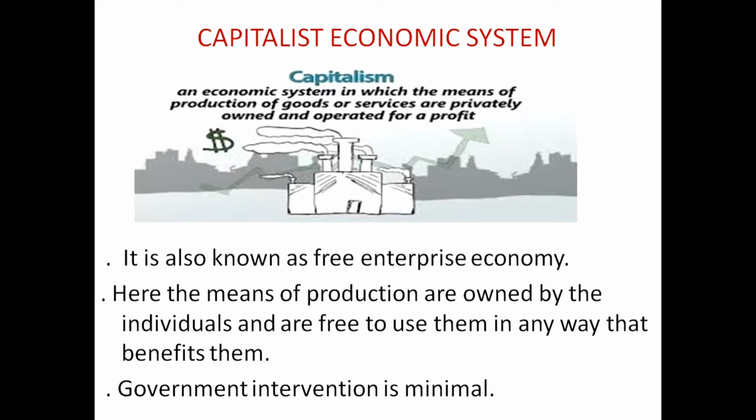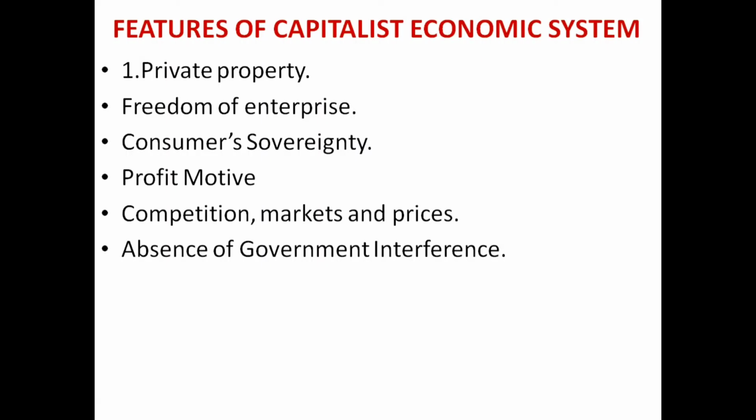So let us understand the important features of a capitalist economy. Point number one, private property. So here, as I already told you, an individual is free to own any amount of property. He is free to own it, he is free to acquire it, and he is free to bequeath property according to his or her wish.